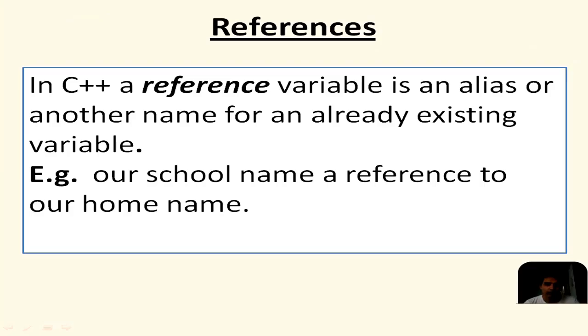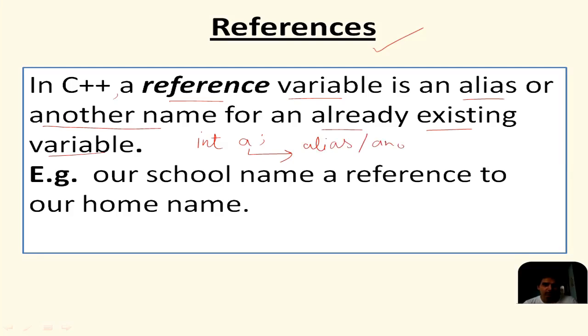Okay, all right, so let us see what references are. So in C++, a reference variable is an alias. So alias को हम लोग क्या बोलते हैं? It is another name for an already existing variable. So suppose if we have a variable int a, then we are going to create another name for this variable. So that another name is called as alias or another name.